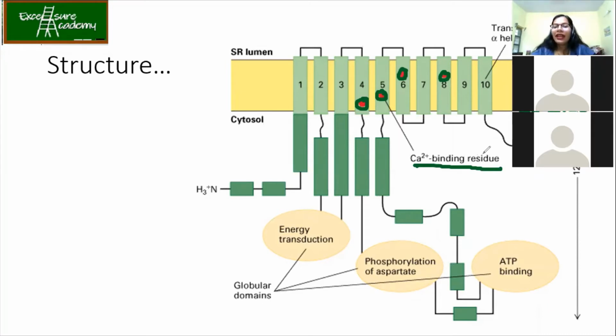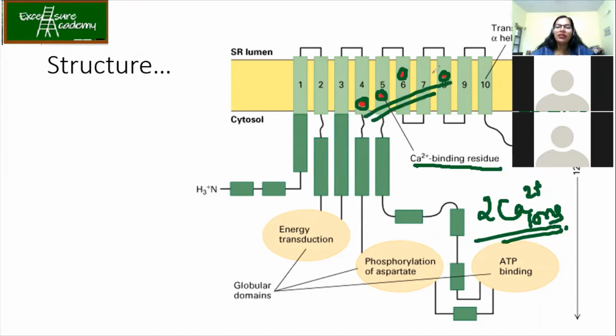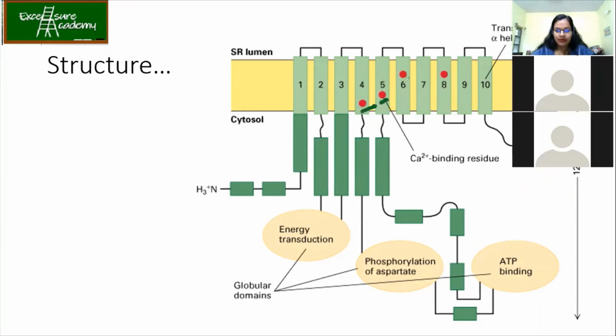I can give you one hint: at a time, 2 calcium ions bind. So why do we have four binding sites over here? Can you give me the reason? Ranjan, any idea? Why do we have 4 sites when only 2 calcium ions are binding?